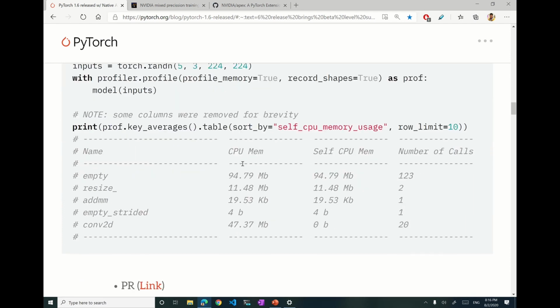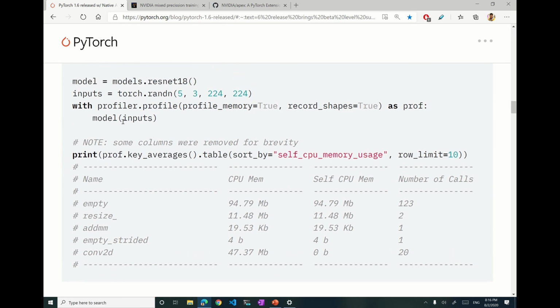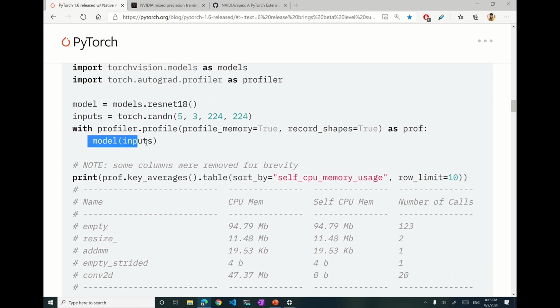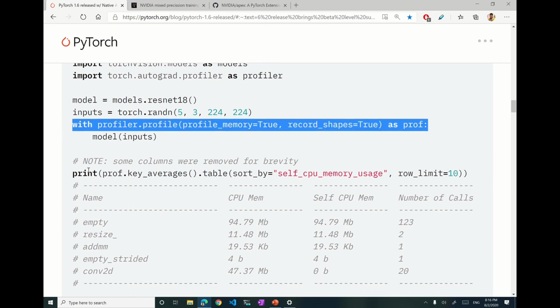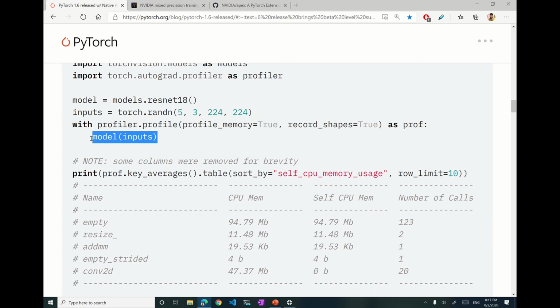What is happening is, for example, you are running a forward pass of your model here, and with this single line, profiler.profile as prof, after your forward pass finishes, you can just print all the profiled memory usage and everything.